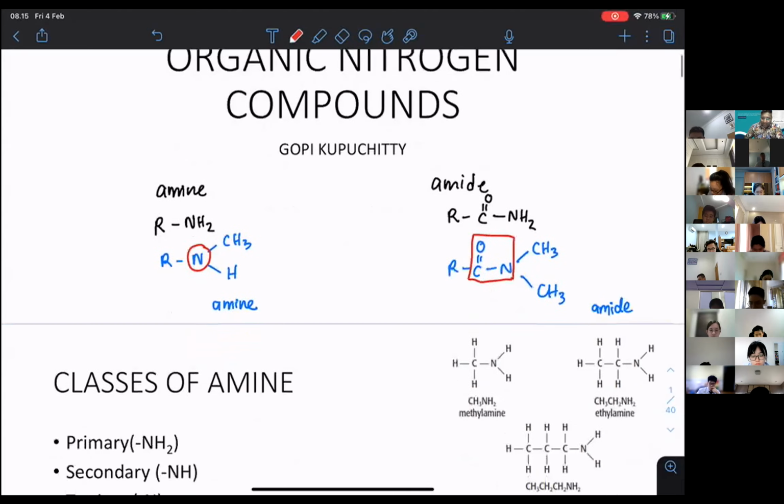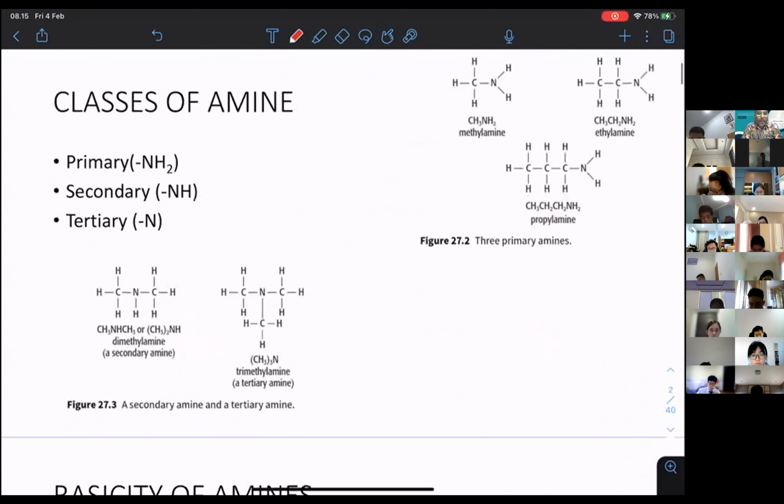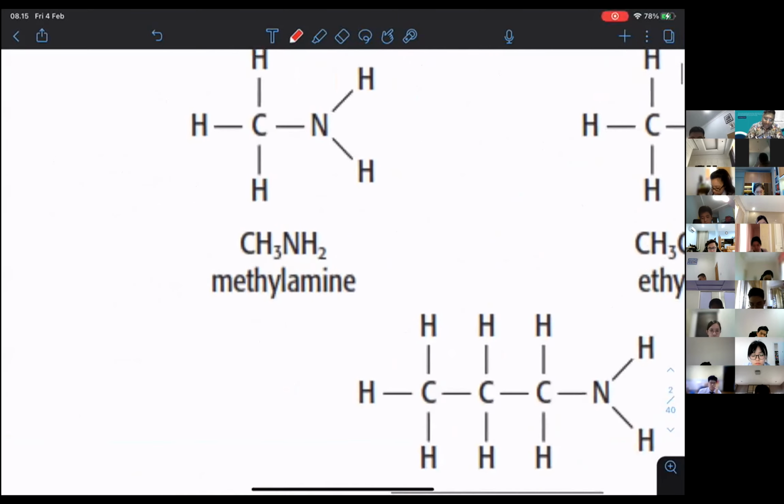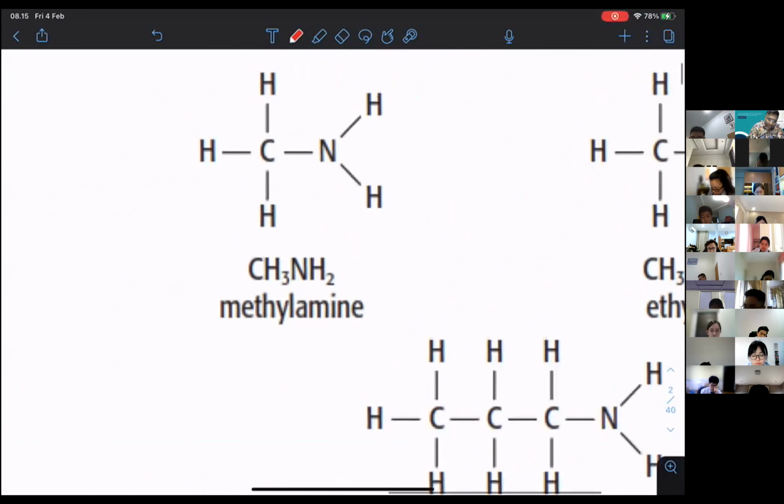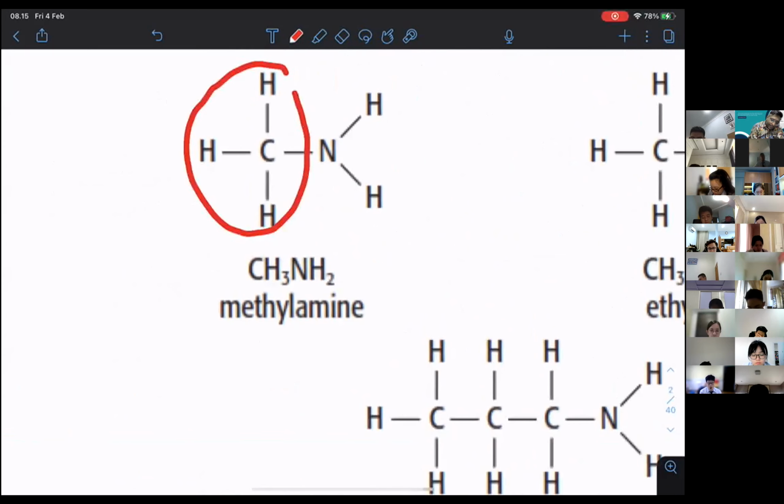So now let's talk about amine. We have different classes of amine. The common one is this one, like just now when I mentioned R. This is the R group, and then you have NH2. This is going to be one R group, like something you learned in alcohol. If you have one R group attached to the N, they are called primary amine.